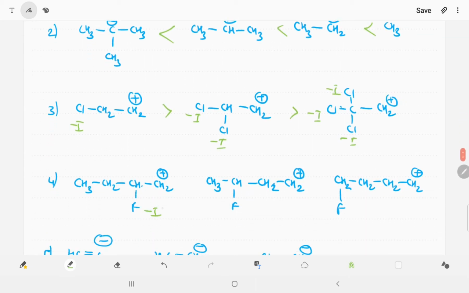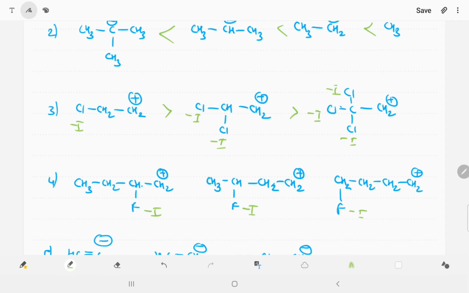Fluorine is having a minus I charge. This is closer to the cation. This is at a distance from the cation. So we can say directly one thing: whenever the minus I charge increases, carbocation stability decreases. But in this there is a distance.